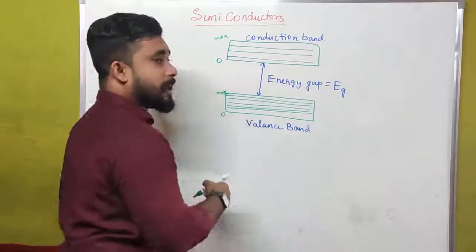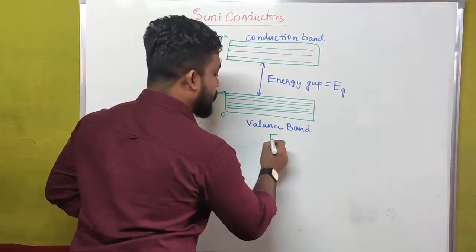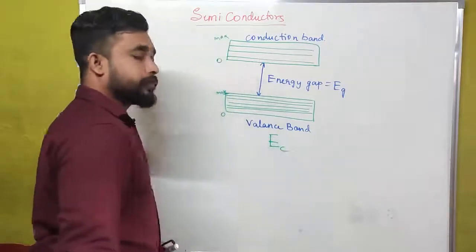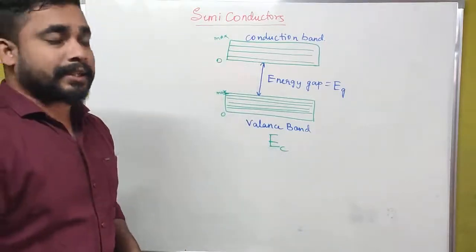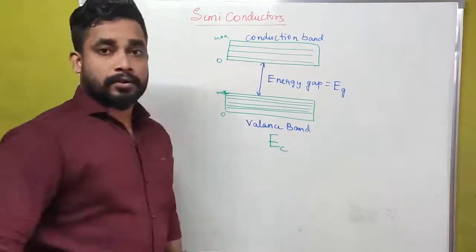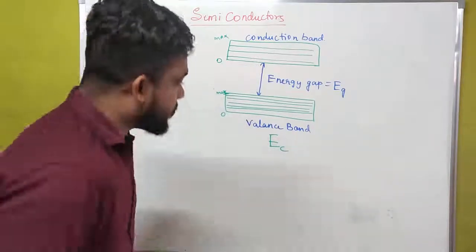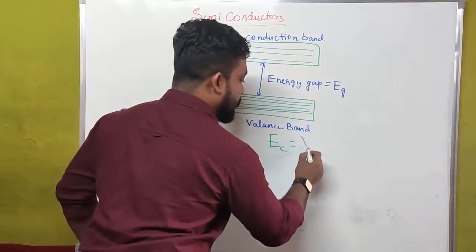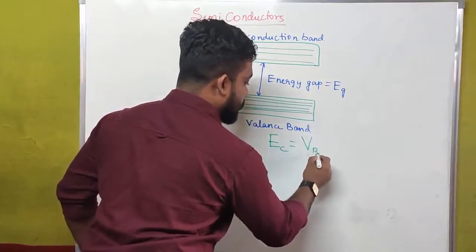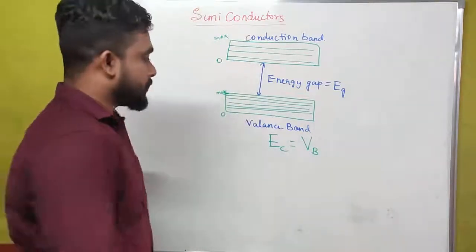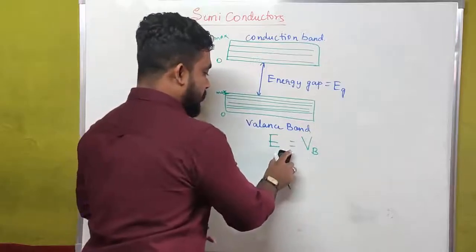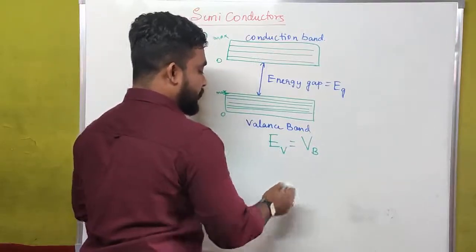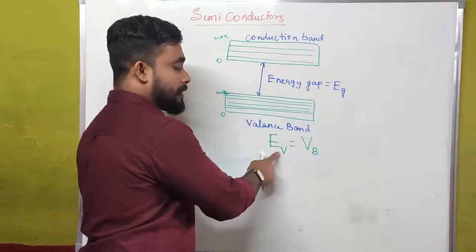Usually the valence band is denoted by EV, capital EV, in terms of energy level, or we can also write it as VB, valence band. This is EV, the energy level of the valence band.